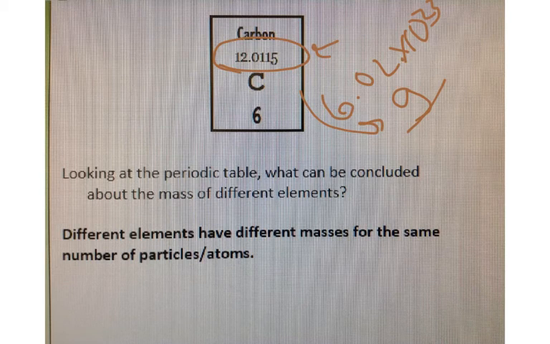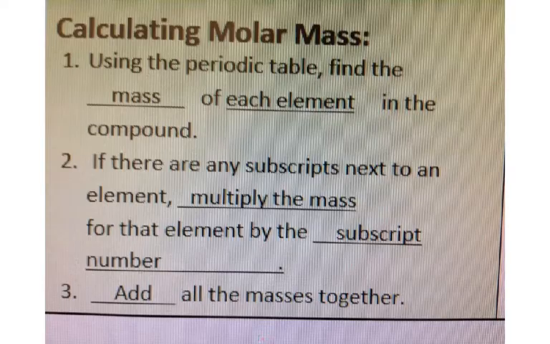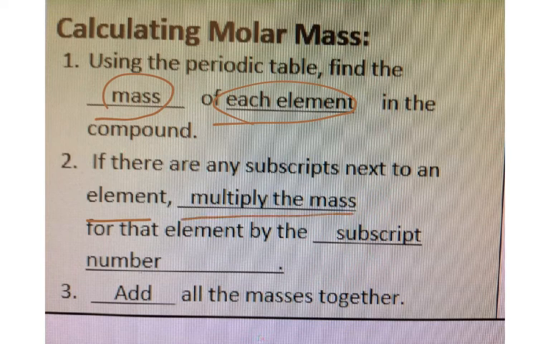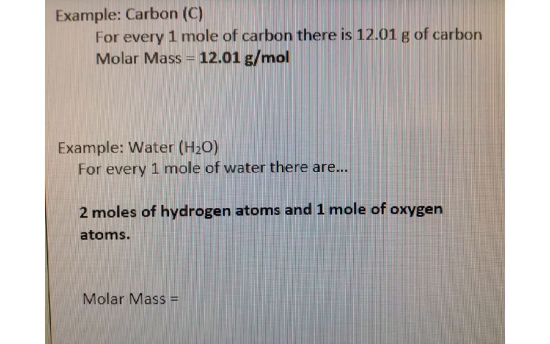So when we look at the masses of the different elements, what we notice is that even though they all have the same number of atoms in a mole, which is 6.02 times 10 to the 23rd, they all have different masses. So how do you calculate the molar mass? It's really easy. You take out your periodic table and find the mass of each individual element. If there's only one element, that's the only one you reference. If it's part of a compound, you look up each element's mass. Then, if there are any subscripts next to an element, you multiply its mass by that subscript, and then you add all the masses together.